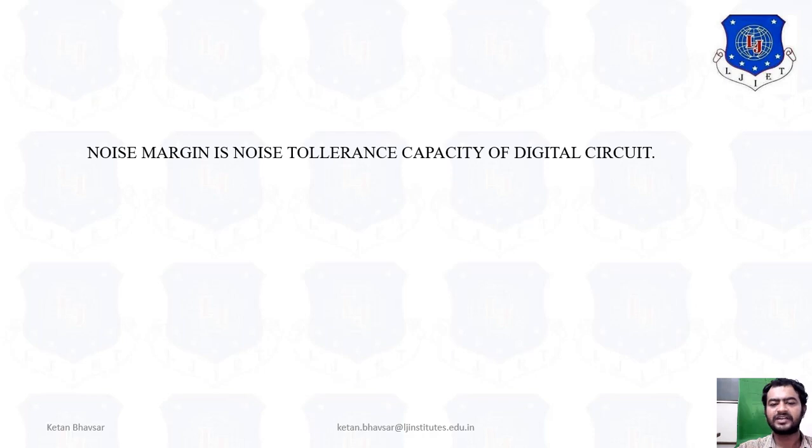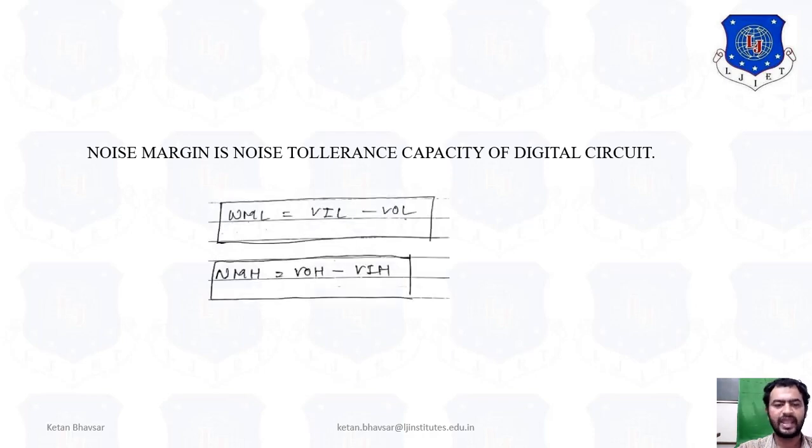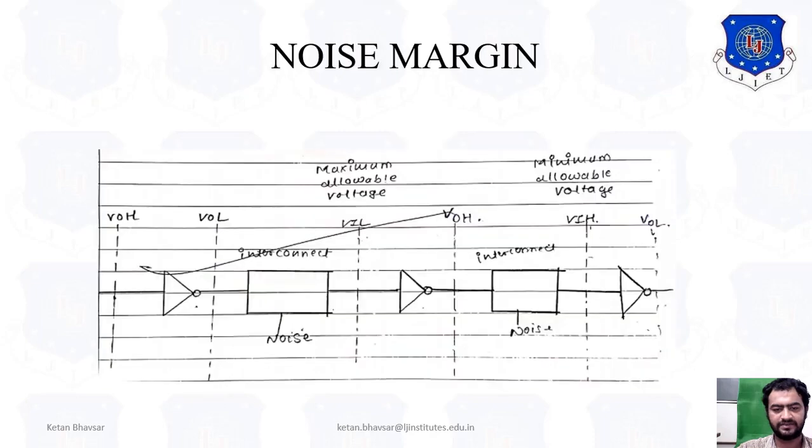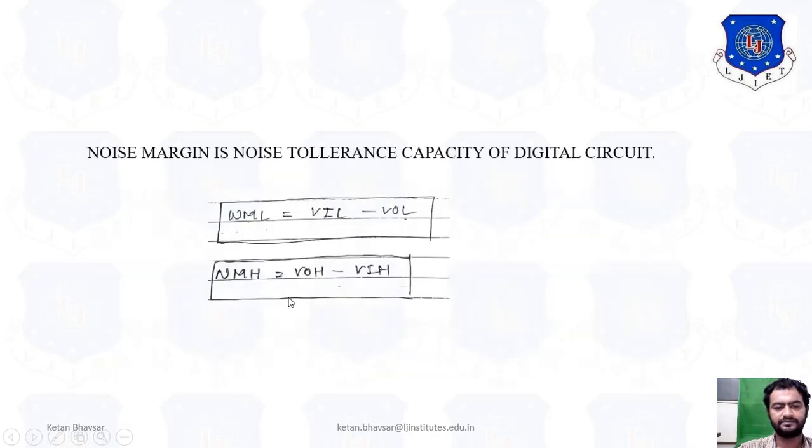Noise margin is the noise tolerant capacity of a digital circuit. So NML is equal to VIL minus VOL, and NMH, the noise margin low and noise margin high, is equal to VOH minus VIH, as you can see from this particular diagram. Noise margin high can be identified when you take VOH minus VIH, and noise margin low can be identified when you subtract VIL minus VOL.